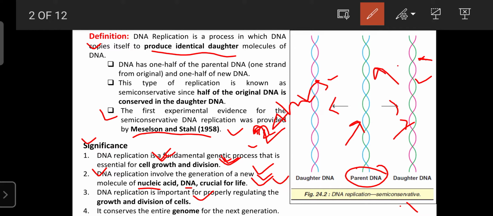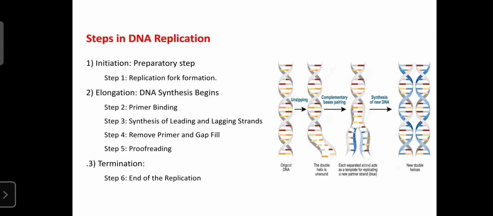That process is known as DNA replication.